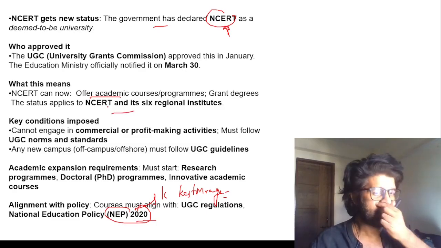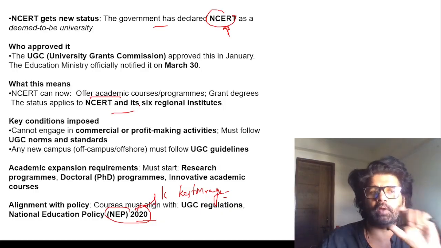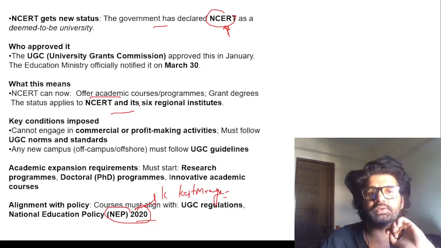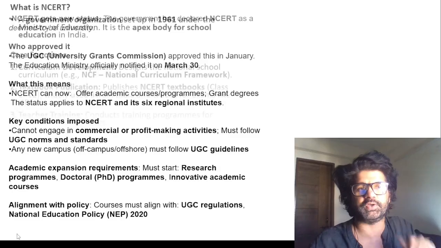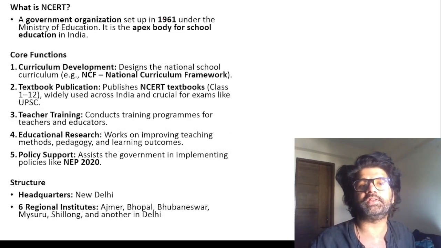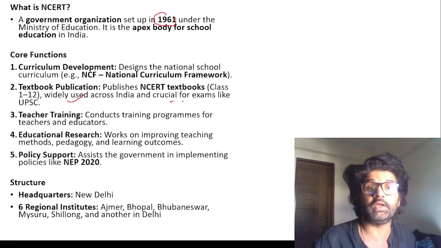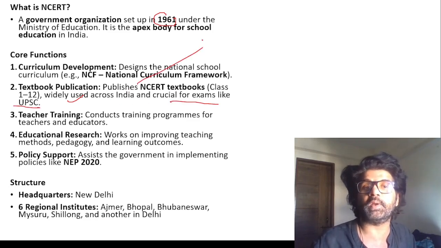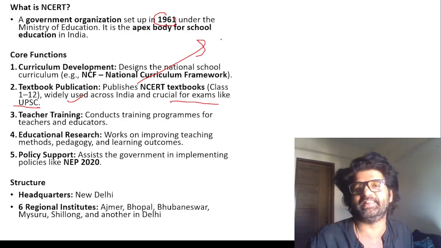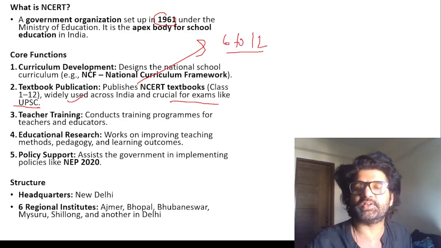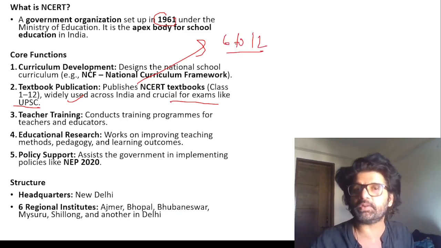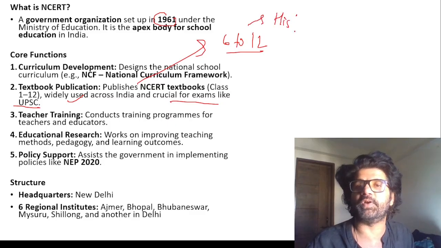The NCERT was established in the 1960s. They have a headquarters, and then there are 6 regional institutions. I will show you the location here. This is a government organization set up in 61. They publish textbooks, NCERT textbooks, very important, very crucial for exams like UPSC. You can join my History through NCERT series, where I'm covering history NCERT from class 6 to 12, chapter-wise, along with history PYQs, prelims and mains PYQs.